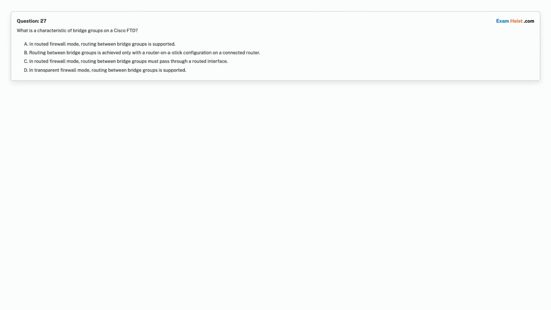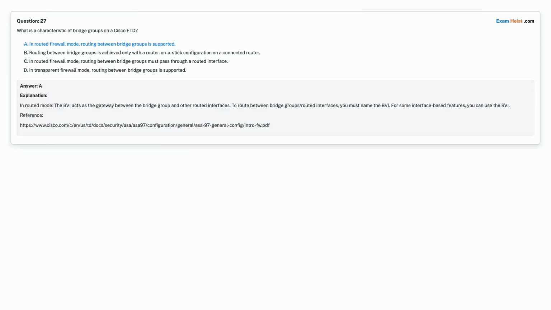Option C. In routed firewall mode, routing between bridge groups must pass through a routed interface. Option D. In transparent firewall mode, routing between bridge groups is supported. Choose the correct answer.